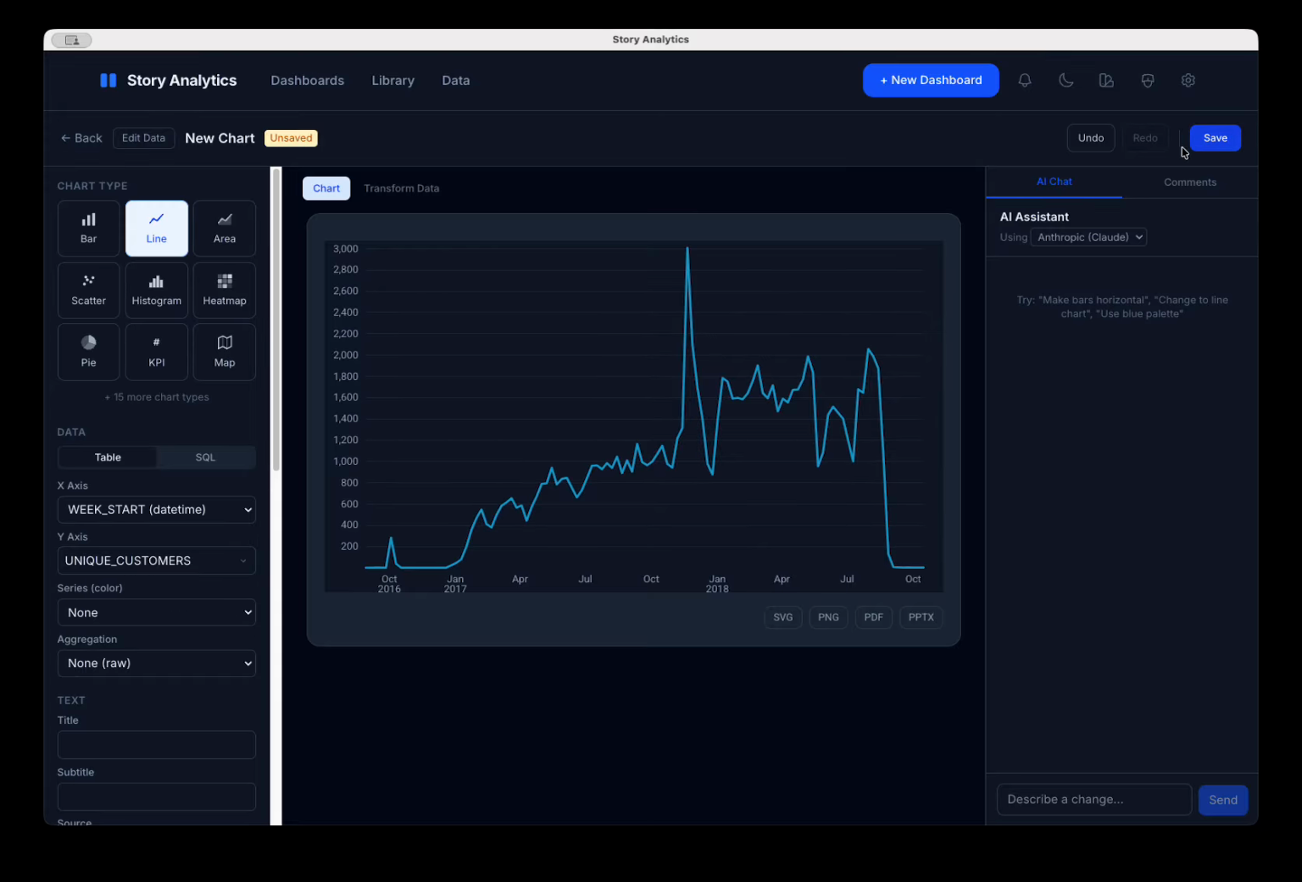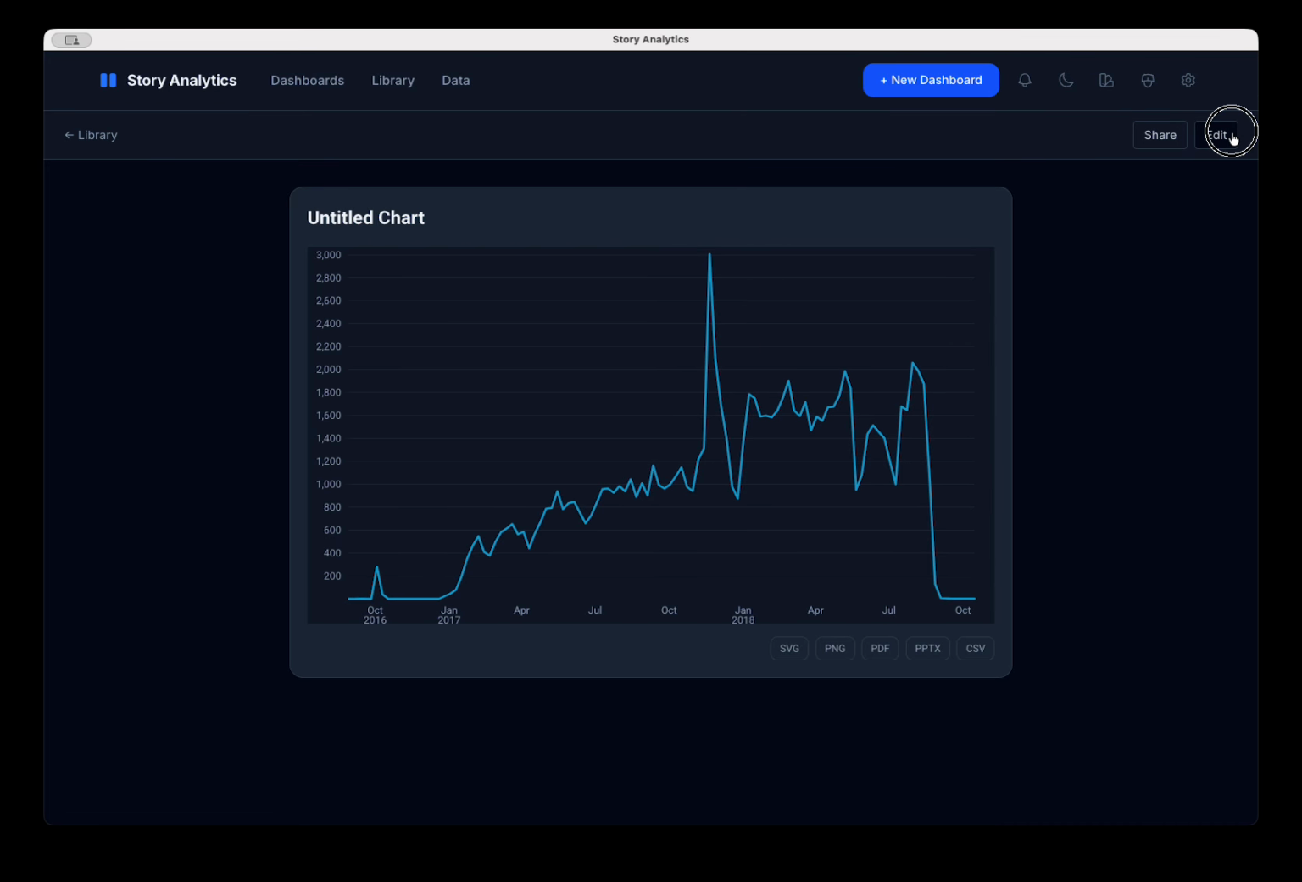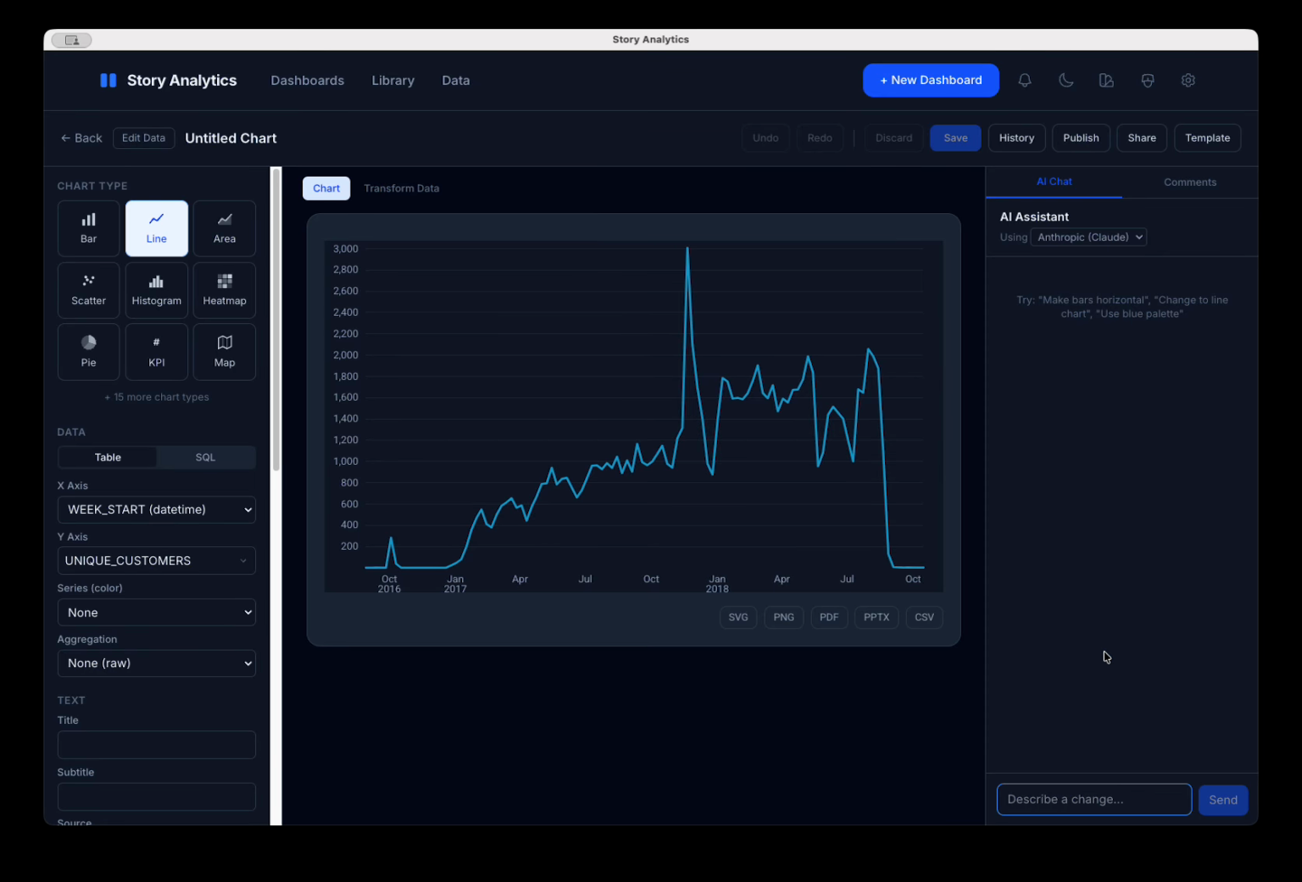So what I'm going to do here is save this as an untitled chart real quick, and then I'm going to go back and edit it. And I'm going to ask AI to do something funny here. Please write me a funny headline, the funniest headline you can come up with to describe this chart. These are the number of unique customers per week for an e-commerce company that grew and then went off a cliff and disappeared. Please write the subtitle and the title.